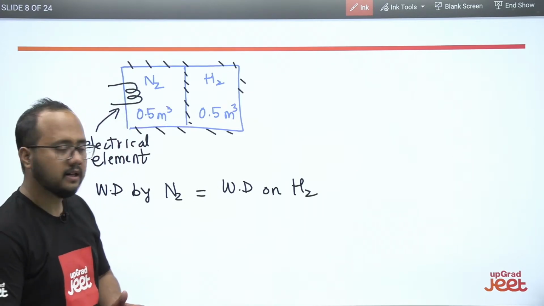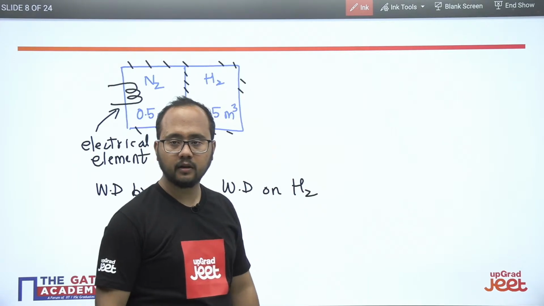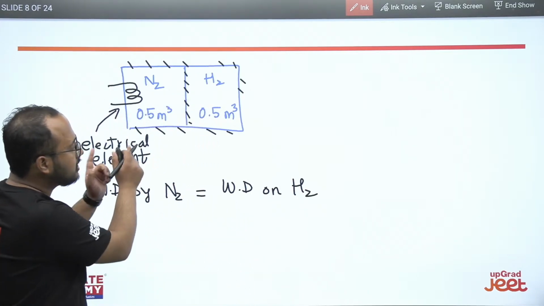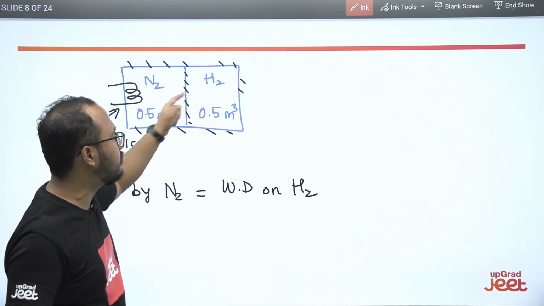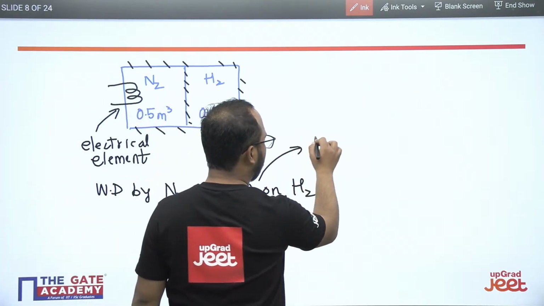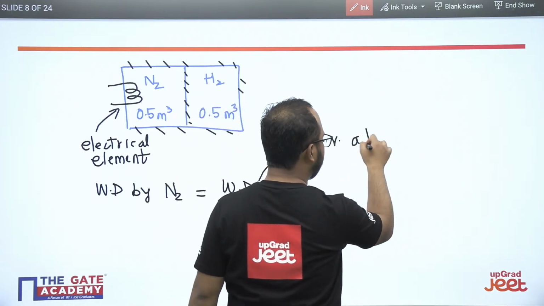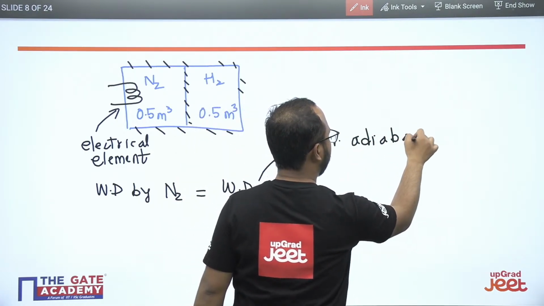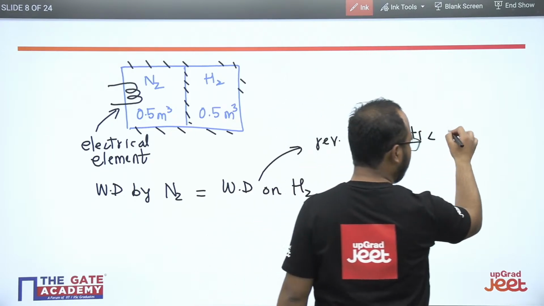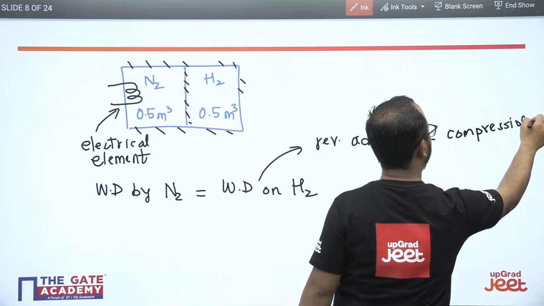Very simple. Work done by N2 will be equal to work done on H2, because whatever the work is done by the N2 gas, it will be transferred to the hydrogen gas. We can assume the process is a reversible adiabatic process, in total reversible adiabatic compression will be there.